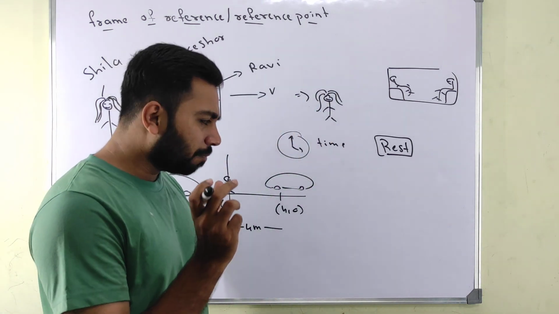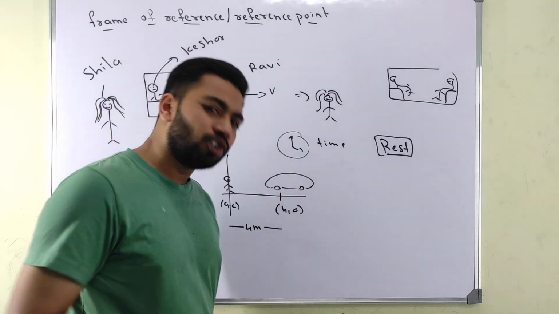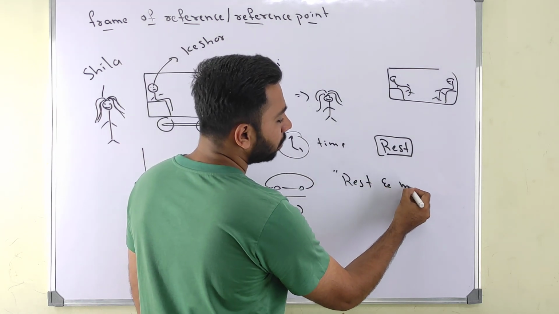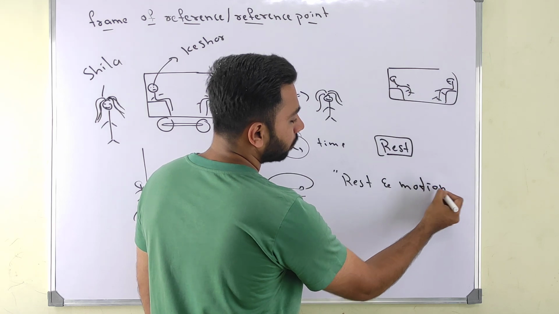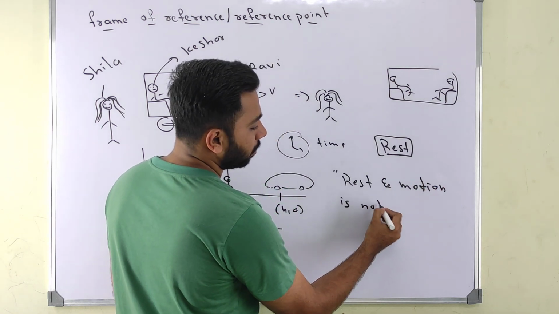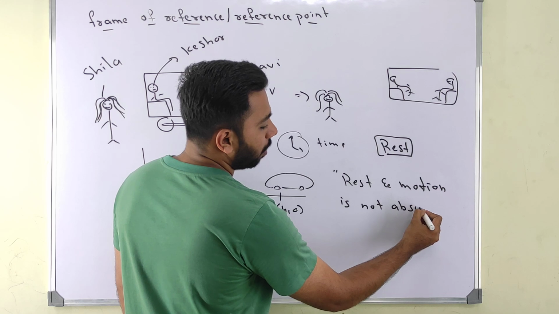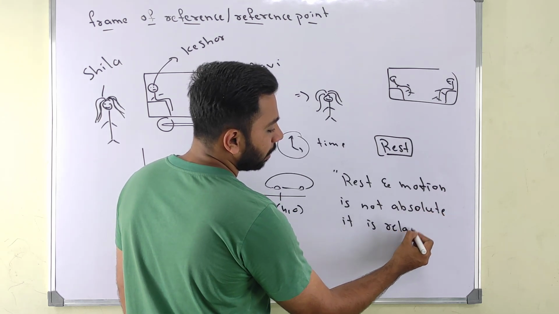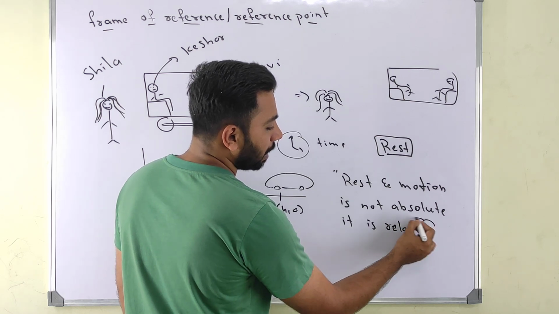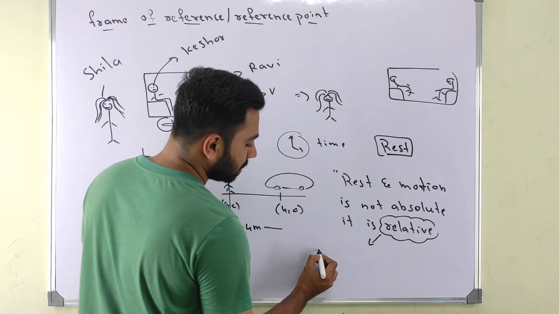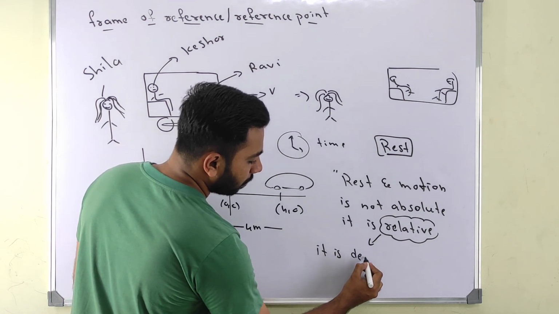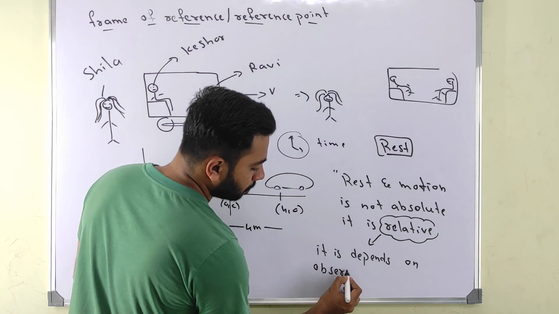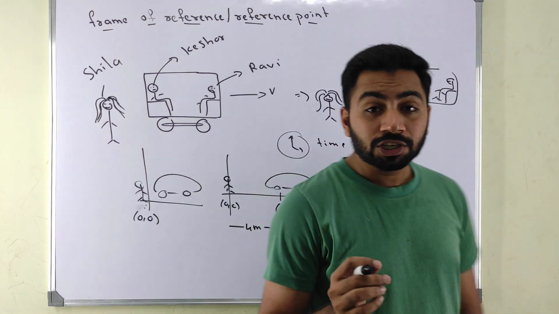Now, I will give you the most beautiful sentence of your entire chapter. Write down this one. Rest and motion is not absolute. It is relative. It is relative, meaning it depends on the observer. Means rest and motion.